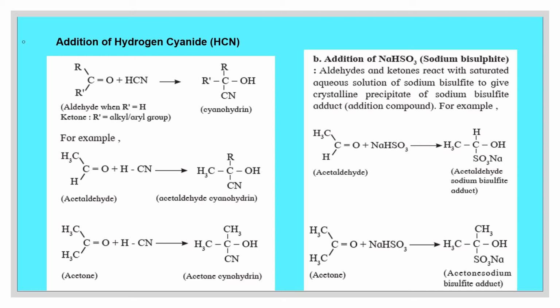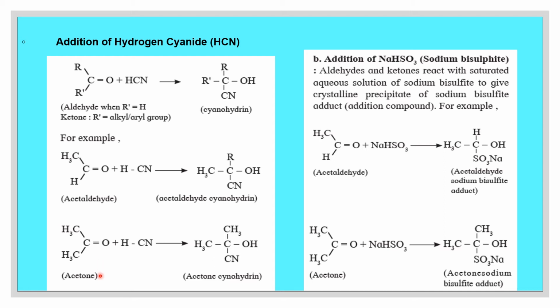Let us see the example acetaldehyde, CH3CHO. When it is treated with HCN, the CN gets attached to this carbon atom, the double bond becomes single bond and hydrogen atom is attached to oxygen atom. So that it is forming the product acetaldehyde cyanohydrin.